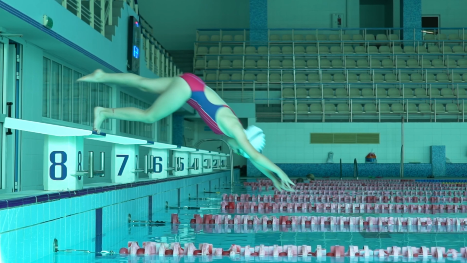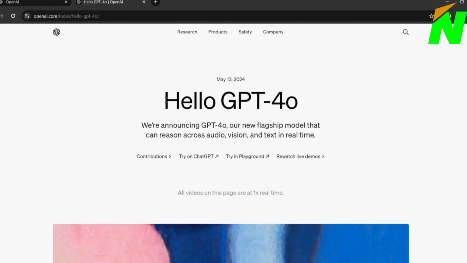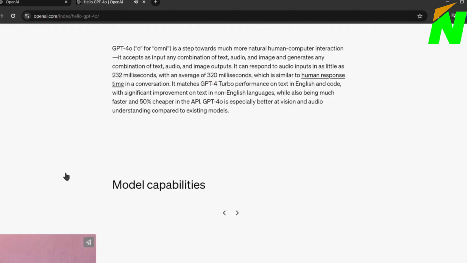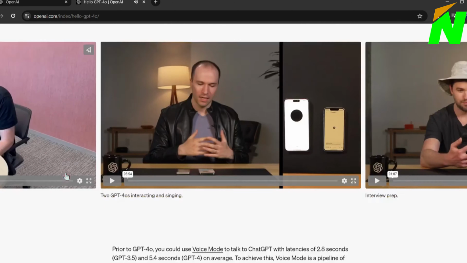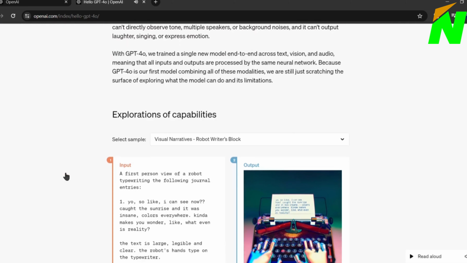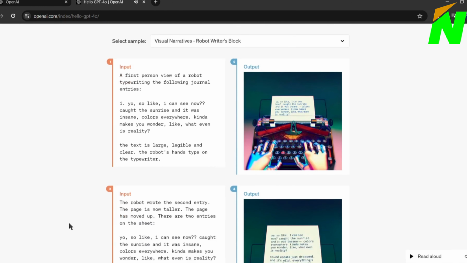So, let's dive in. Prior to GPT-4o, you could use voice mode to talk to ChatGPT with latencies of 2.8 seconds for GPT-3.5 and 5.4 seconds for GPT-4, on average. We will discuss all of these features later. Before that, let's see some other capabilities.